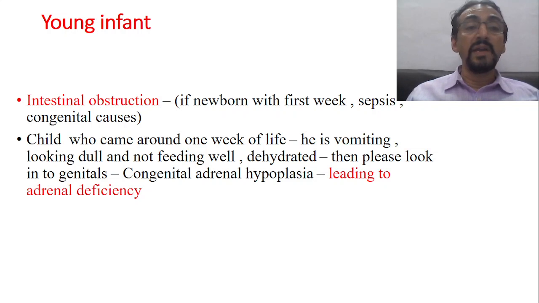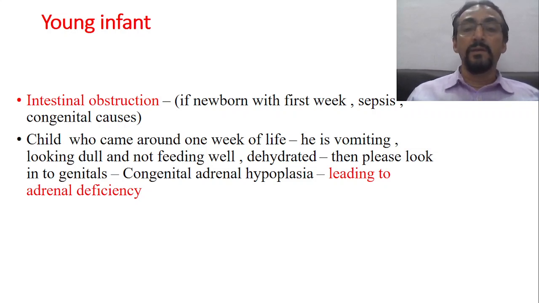Then a child who comes around 1 week of life, suppose a child comes at 1 week of life and the complaint is vomiting, and the child is also looking dull and not feeding well. These are the complaints of the mother. The child is vomiting, looking dull, not feeding well, and also dehydrated. Now this is very important. See, if the child is also dehydrated, then please look into the genitals.